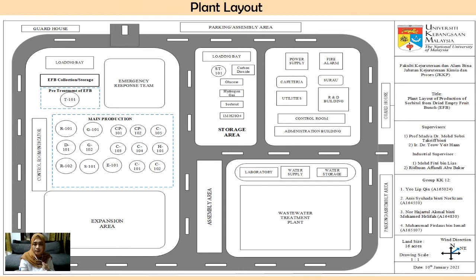The next one is the main production area is located far away from the administrative area, which is to minimize the risk. And the wastewater treatment is located near the production area to ease the transportation of the waste. And lastly, our expansion area is located next to the main production area for future expansion.